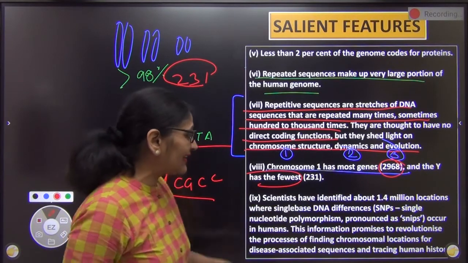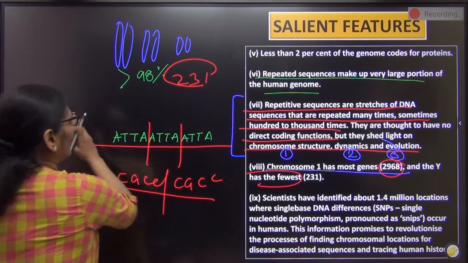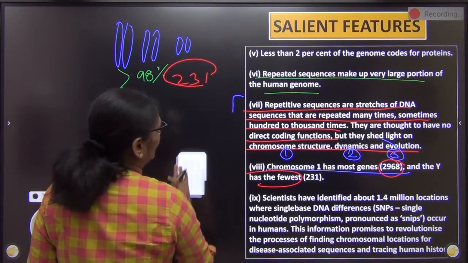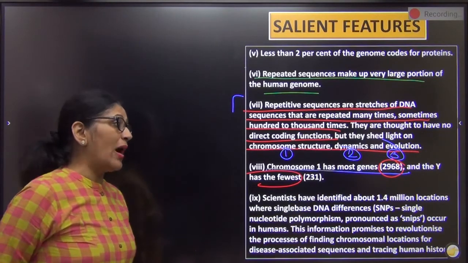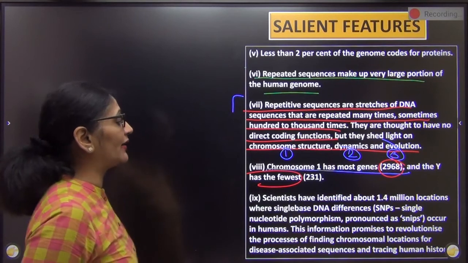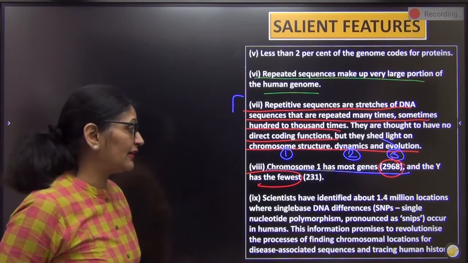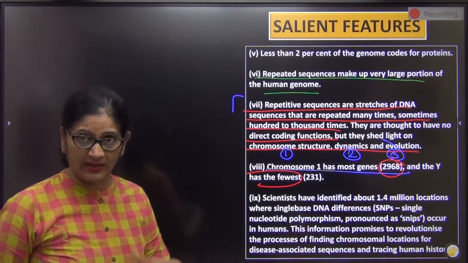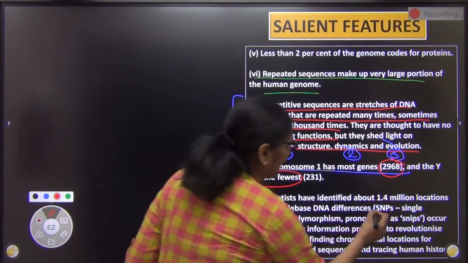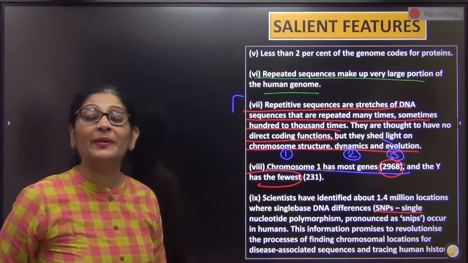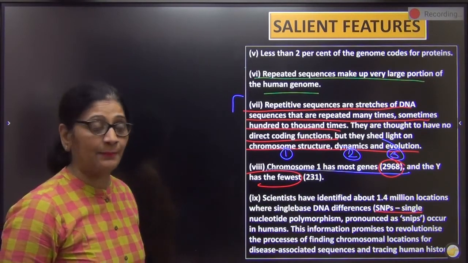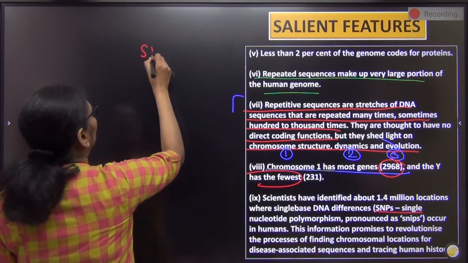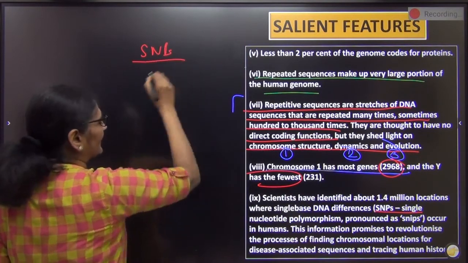Scientists have identified, इसको भी हम आपको कल के क्लास में पढ़ाएंगे, ये भी DNA fingerprinting में you will be studying. Scientists have identified that about 1.4 million locations where only a single base pair differences are found between individuals. These are called as SNPs, जिसको हम लोग short में SNP बोलते हैं. SNP, we pronounce it as SNP, but it is not SNIP, it is SNP. ठीक, SNPs कहते हैं.